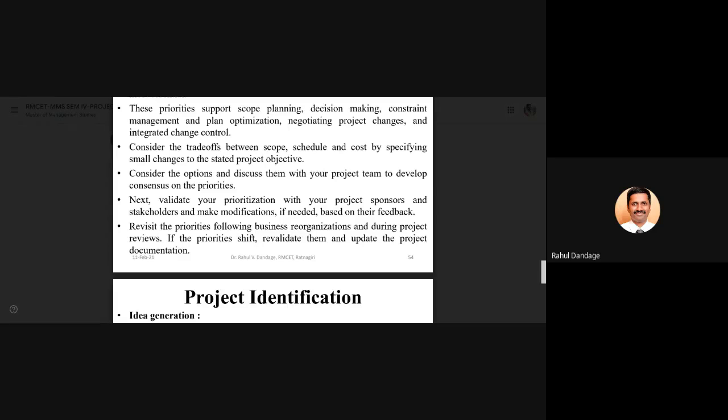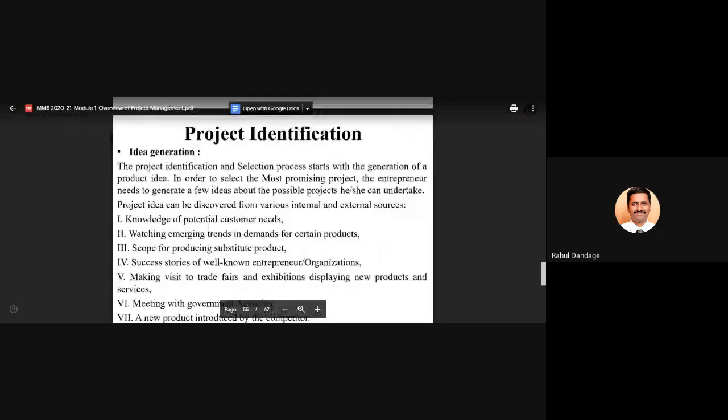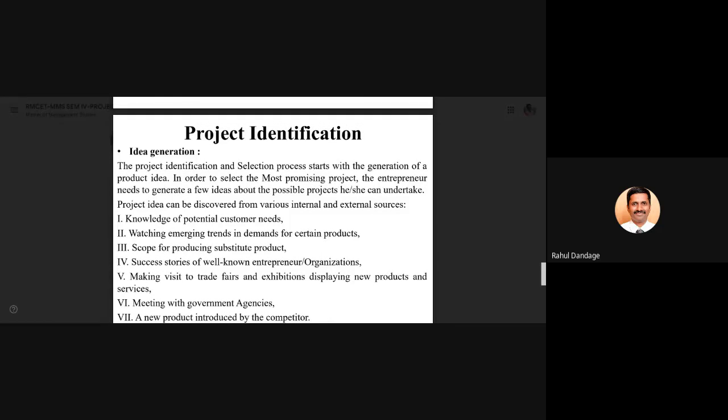So among this scope, cost, and schedule, the prioritization has to be made properly. The next part is about the project identification. This project identification is mainly related to idea generation for your project and then selecting the project based upon the variety of ideas that have been generated. This project idea can be discovered either from internal sources or a variety of external sources.